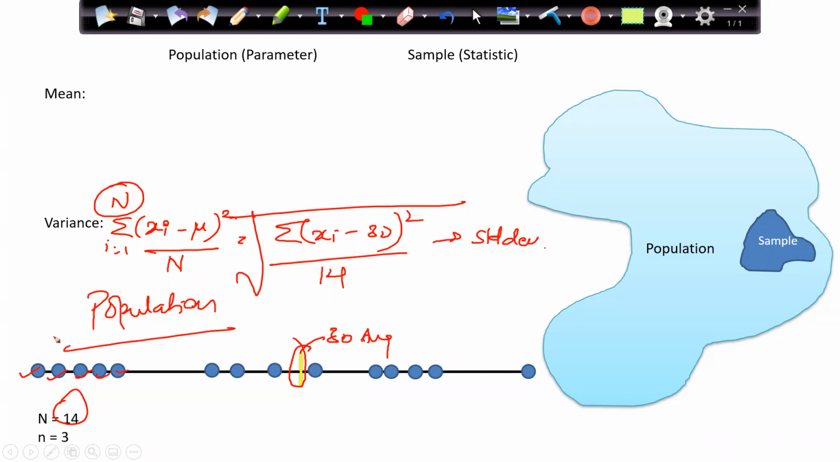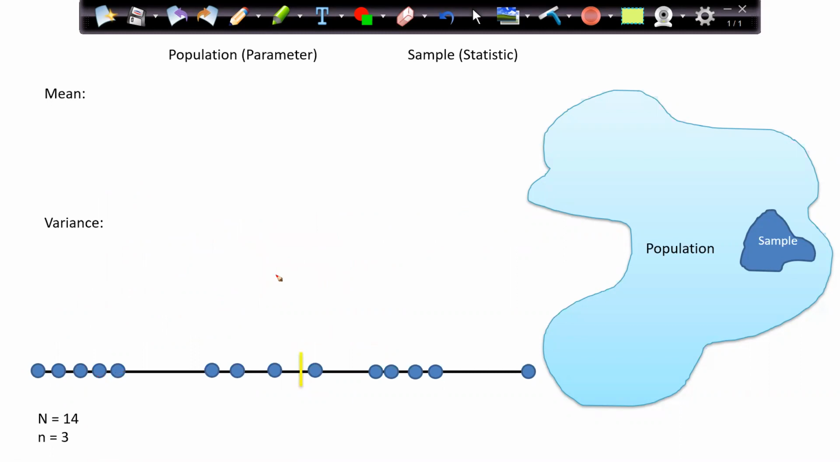I'm assuming that I am taking all the individuals from the population, and then I'm calculating it. But as I mentioned, in a real-time scenario, it's very difficult for me to go ahead and find the details of individuals of the entire population. It's a time-consuming and costlier process for me. So in that case, we take a sample.